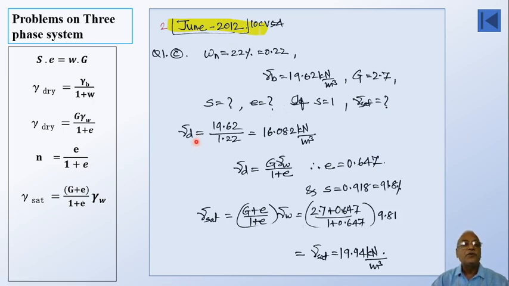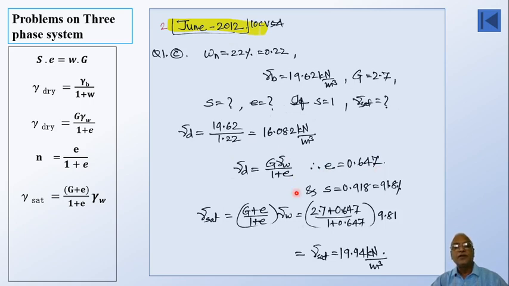Gamma d is equal to, here it is gamma b divided by 1 plus w. Because gamma b is there, w is there, we can use both of them and simplify. 19.62 divided by 1 plus 0.22, that is 1.22. It comes out to be 16.082 kilonewton per meter cube. This is gamma d. But we have gamma d equal to G gamma w divided by 1 plus e. In this, the only unknown that we have is e. Therefore, e is equal to 0.647.